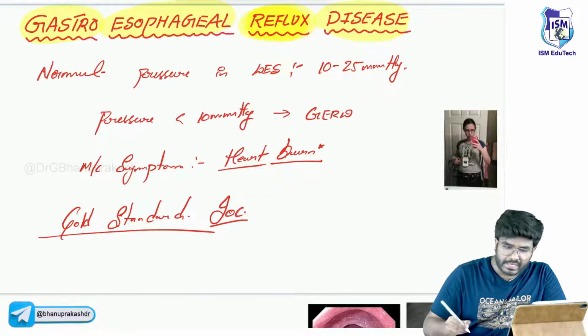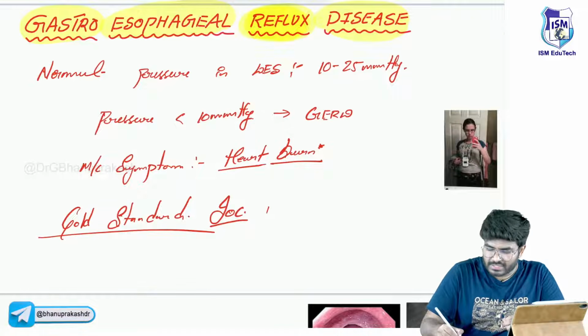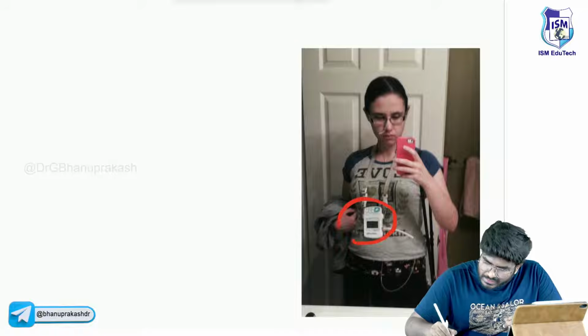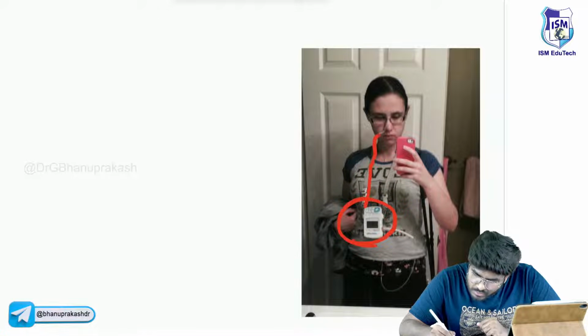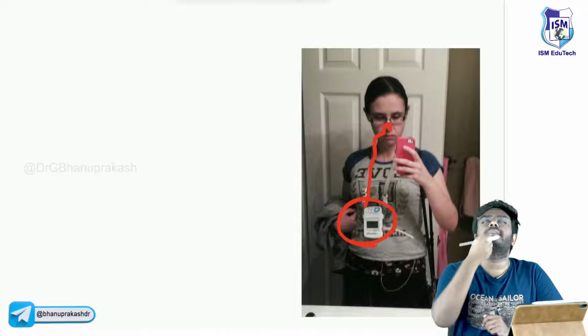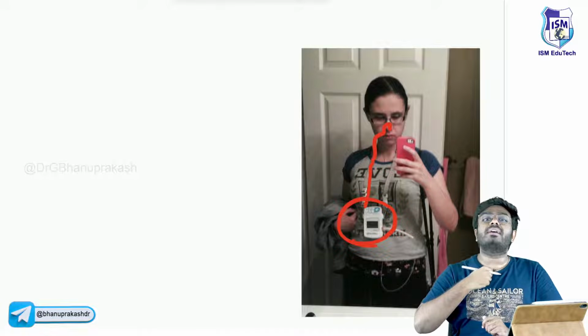What is the gold standard investigation that's going to be done in this condition? So this is the investigation, sir. Now, are you able to appreciate? She is carrying a device. This device is going through her nose and into her esophagus. So there is a sensor placed in her esophagus.